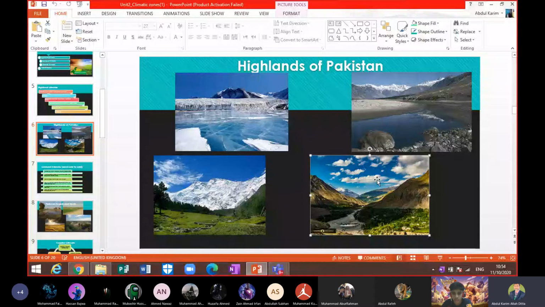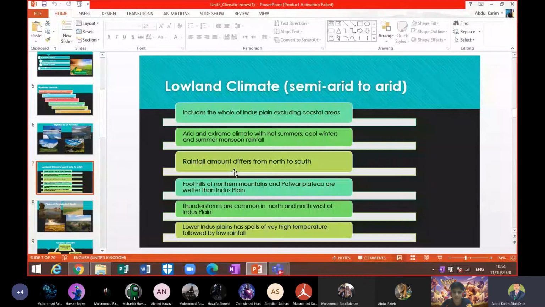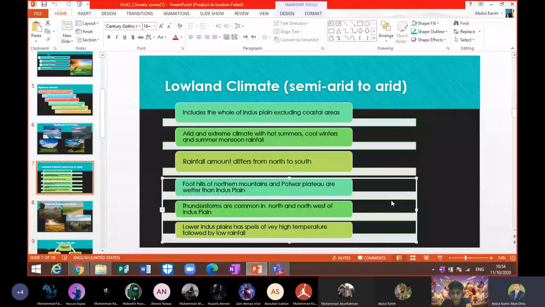Now we are starting the lowland climatic zone, beta. Here we have the climate semi-arid to arid. Arid means very hot and very dry, beta. And semi-arid means that there are some areas which may have an arid type of climate, but not all areas, beta. We will study which areas have that.